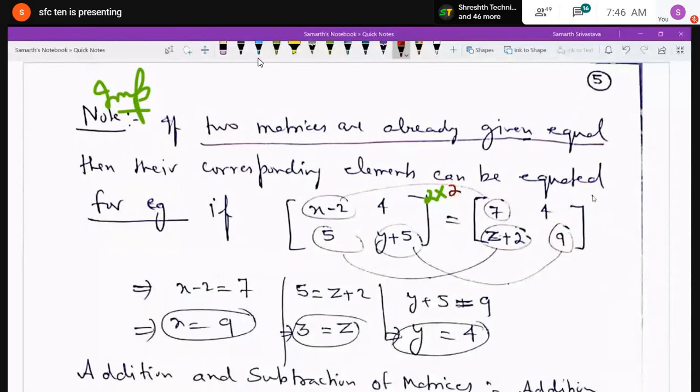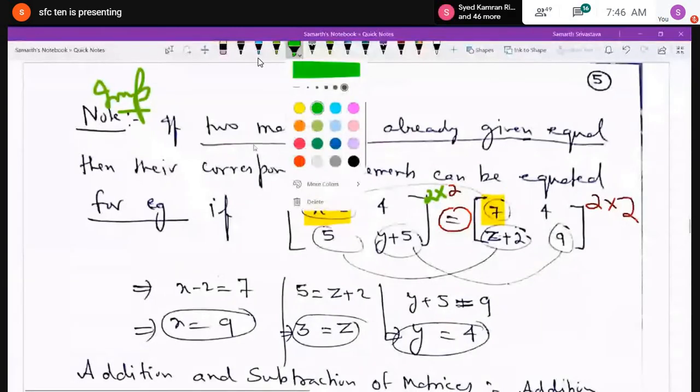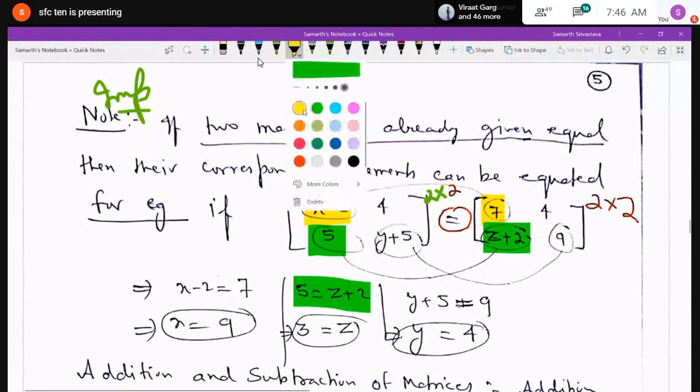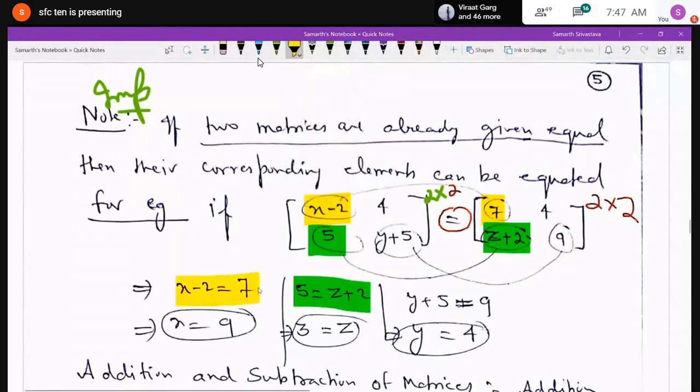Have you understood? Because the equal sign is there, we will equate the corresponding elements just to find the value of the unknown terms. Like in the first matrix, what is the first element? x minus 2. And in the second matrix, the first element is 7. So I have equated x minus 2 is equal to 7, and I got the value of x as 9. Similarly, when I compare the second row, first element, 5 is equal to z plus 2.